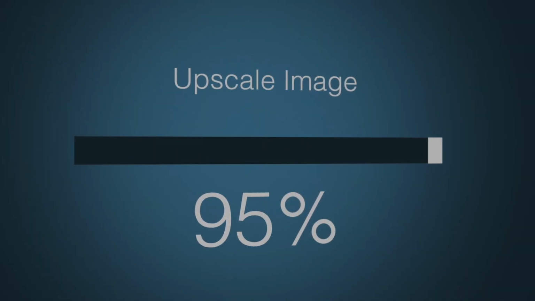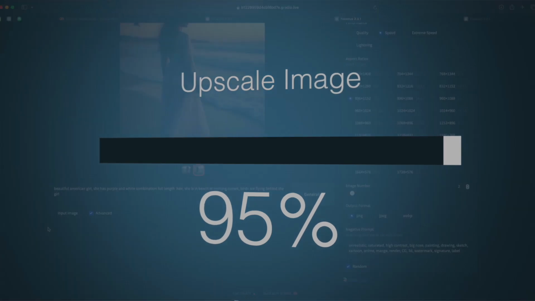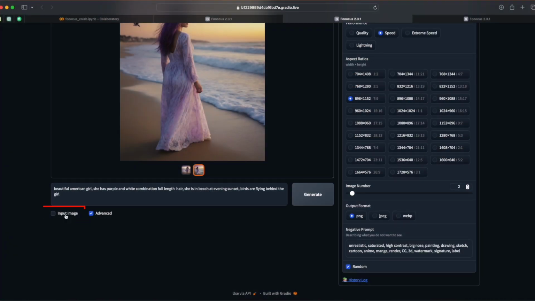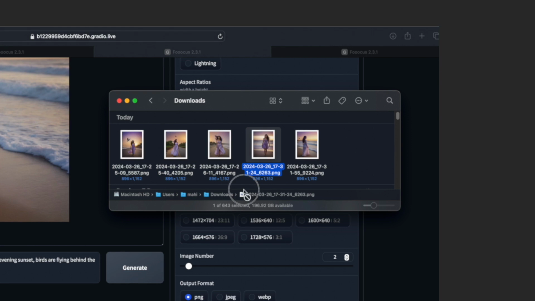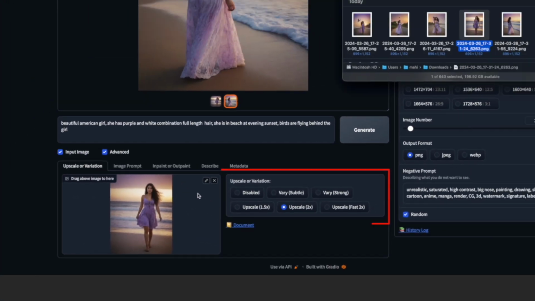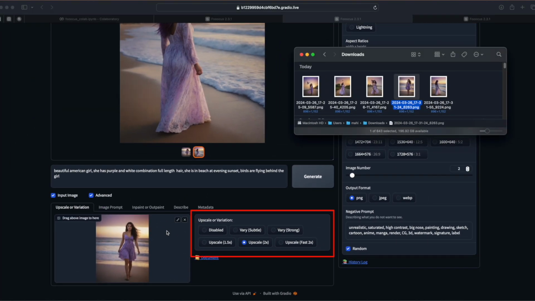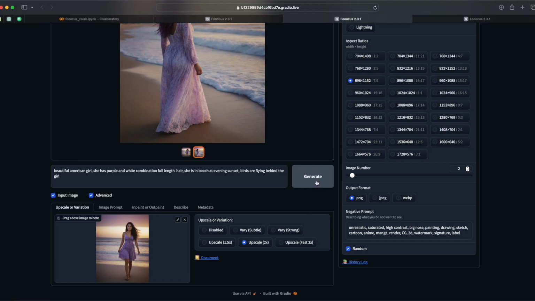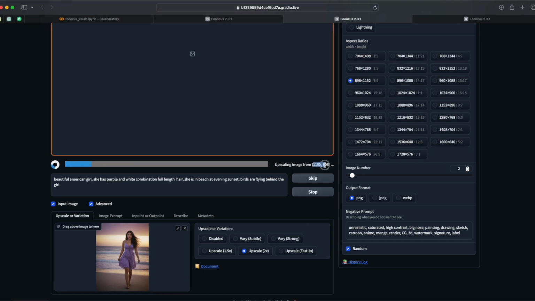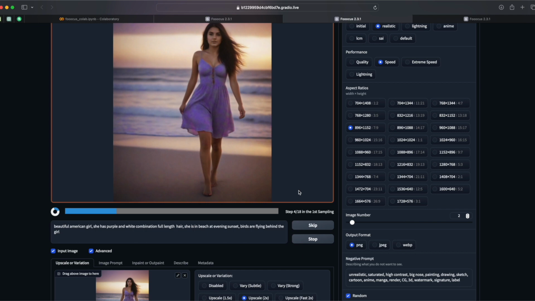Now we will increase image quality. To do that, click on Input Image. Drag and drop the image which you want to upscale. On the right side we can see a few options. Select the upscale option, then again click on Generate. Then give some image prompt, then click on Generate.